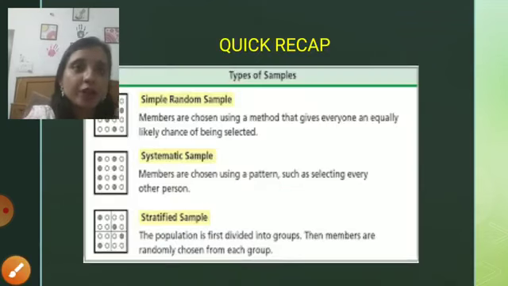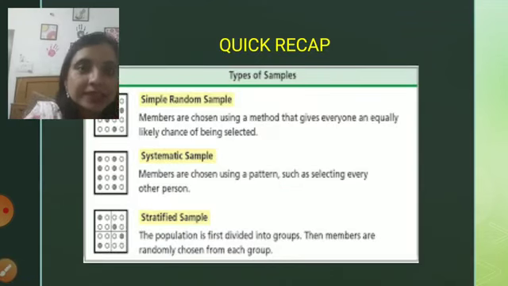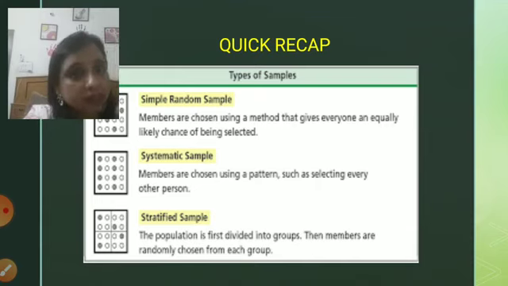Now let's have a quick recap of all the sampling techniques. First we saw simple random sampling. In a simple random sample, members were chosen using a method that gives everyone an equally likely chance of being selected. Obviously, since it was a random selection, if a group has 10 members, then all members have an equal chance of being selected. There is no priority; the selection is not done on a priority basis.